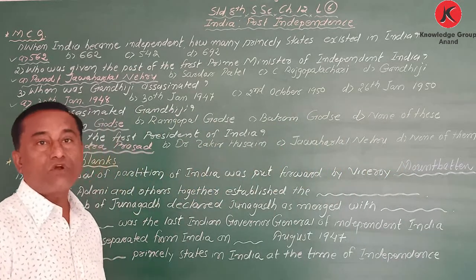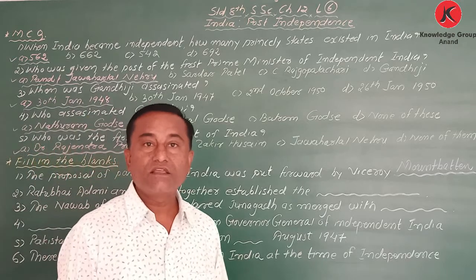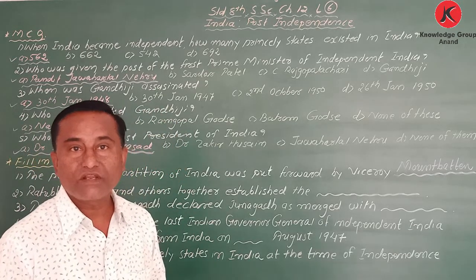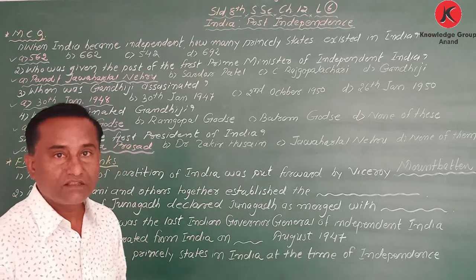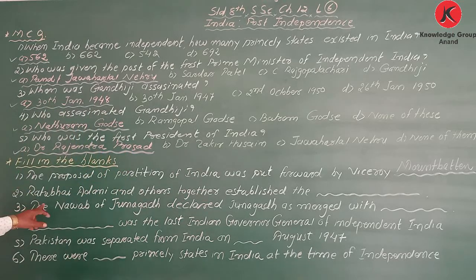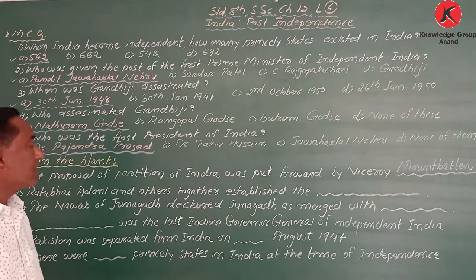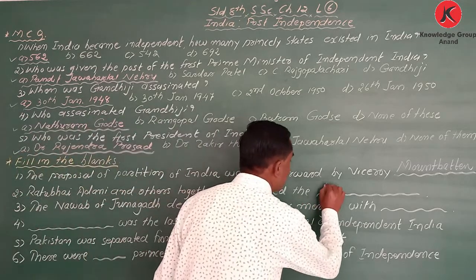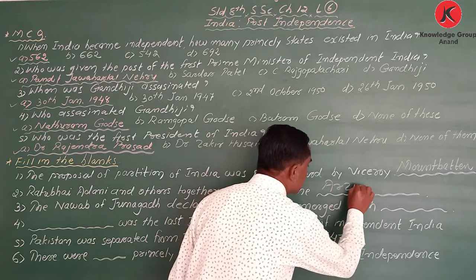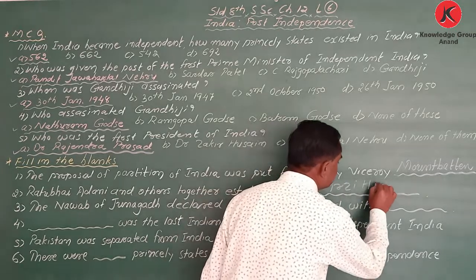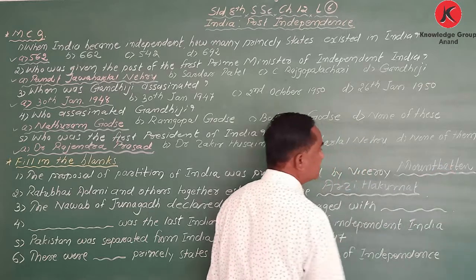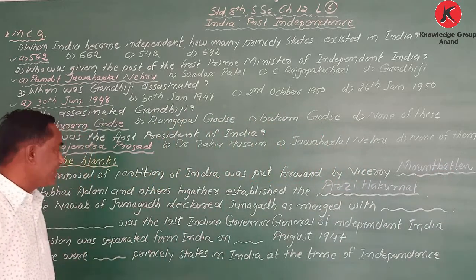When I explained the long question answer, I said that in March 1947, Mountbatten came to India. Next one. Rathubai Adani and others together established the what? RZ Hukumat. Got it? Next one.